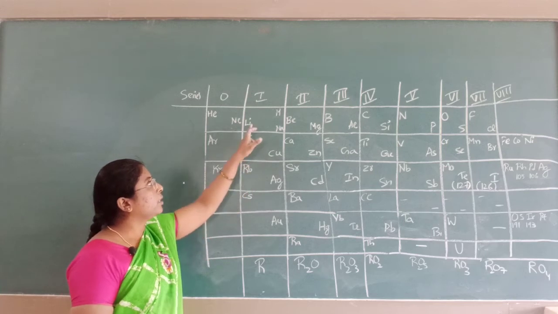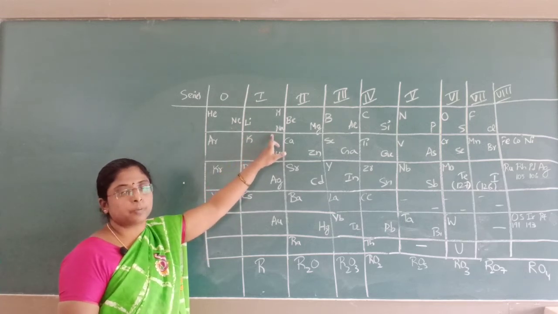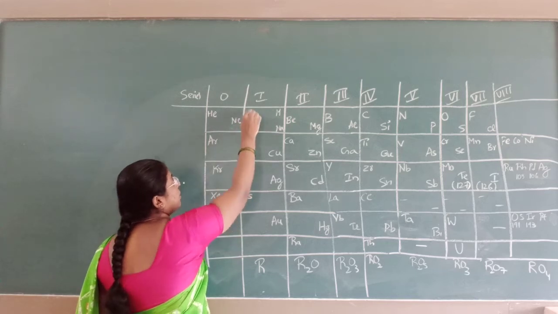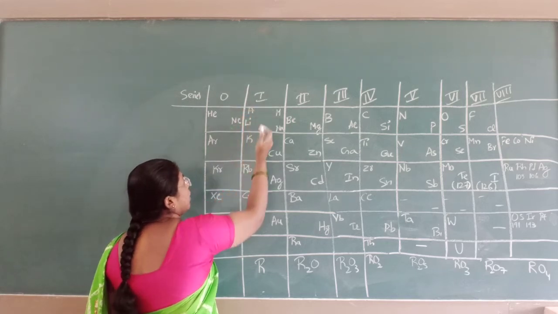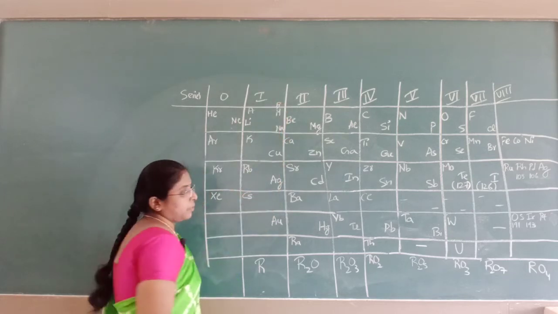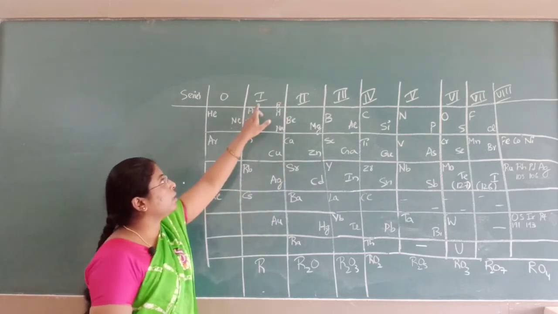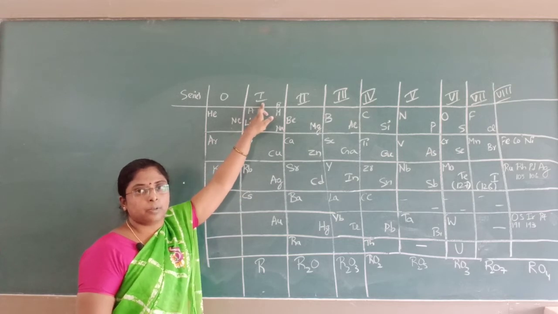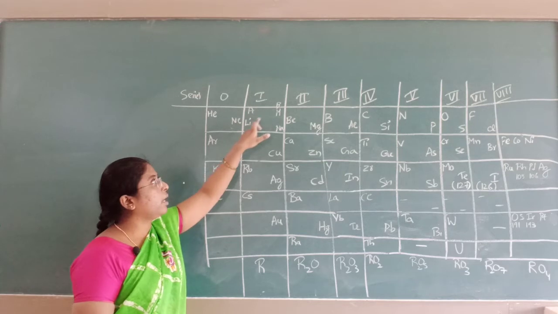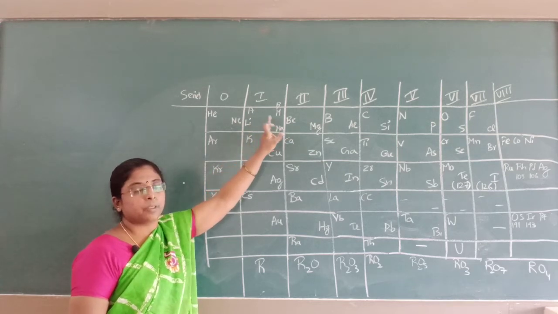In a group, there are two subgroups. The elements on the left of the table are subgroup A and the elements on the right of the table are subgroup B. Group 1 has a subgroup A and a subgroup B.